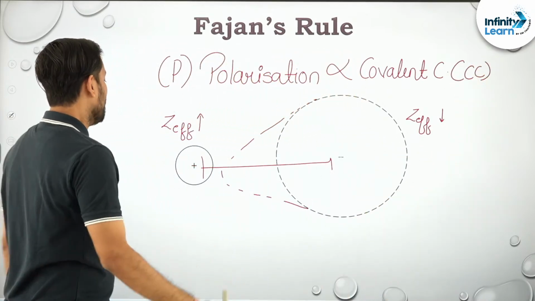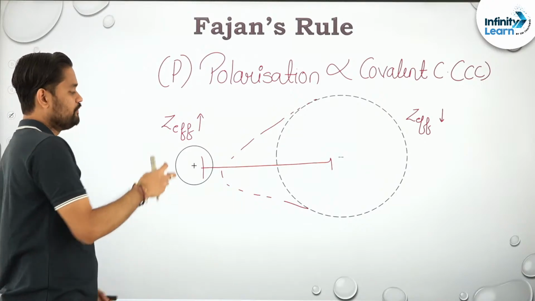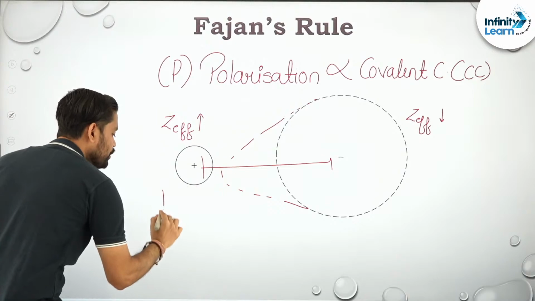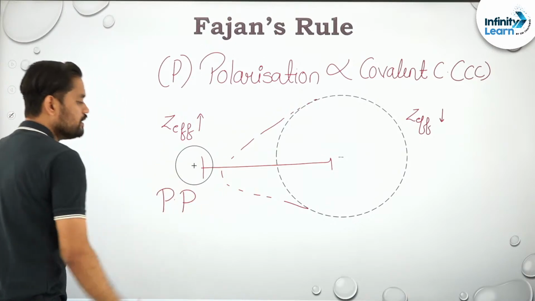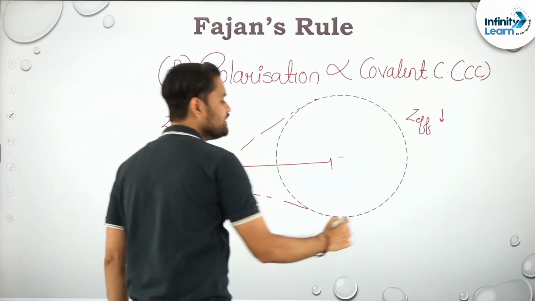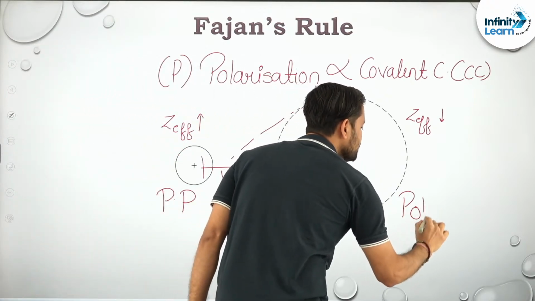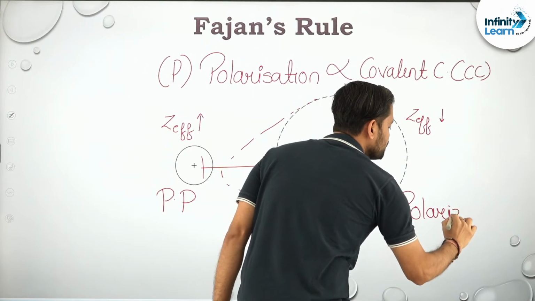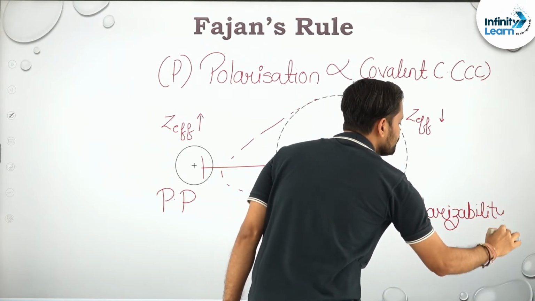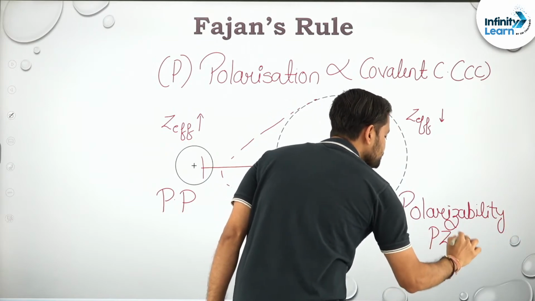ठीक है. The effect of the cation in distorting the anion is known as polarizing power. Whereas for the anion it is known as polarizability, and इसको मैं abbreviate करूँगा PZ से.